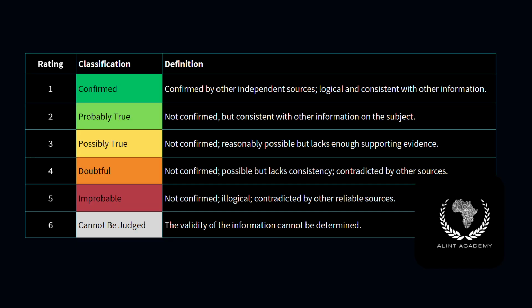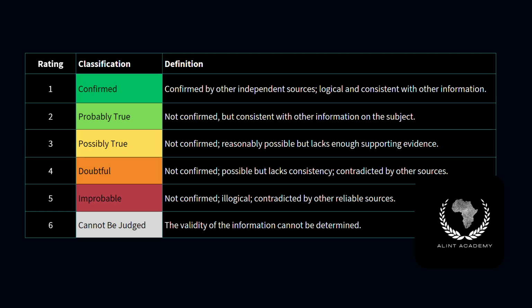Slide. Information credibility table. On the next slide you will see the information credibility scale. This scale typically uses numbers and color coding. 1, confirmed by other independent sources; 2, probably true; 3, possibly true; 4, doubtful; 5, improbable; 6, truth cannot be judged. Again, green represents high credibility, yellow indicates uncertainty, red reflects low credibility, gray indicates insufficient information.